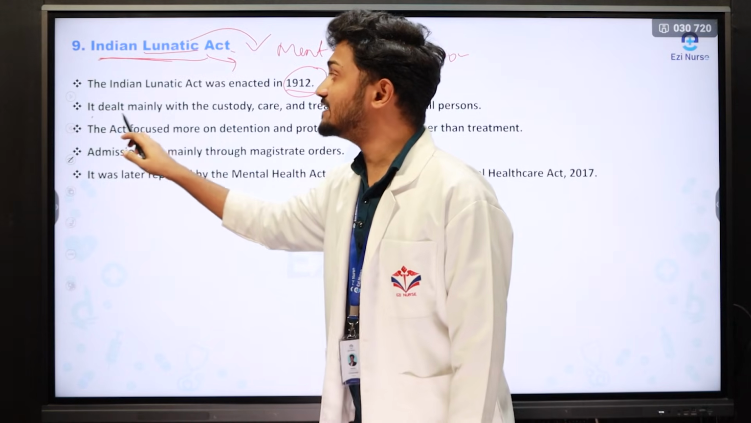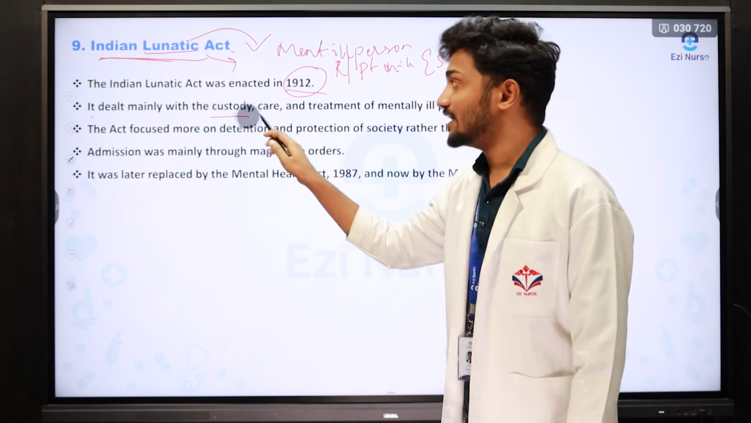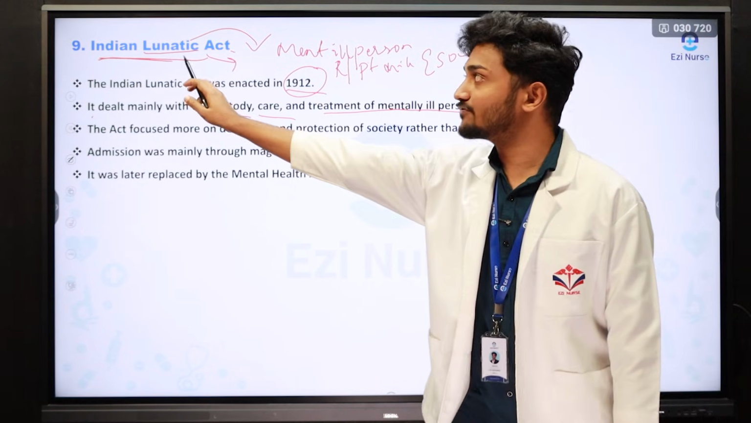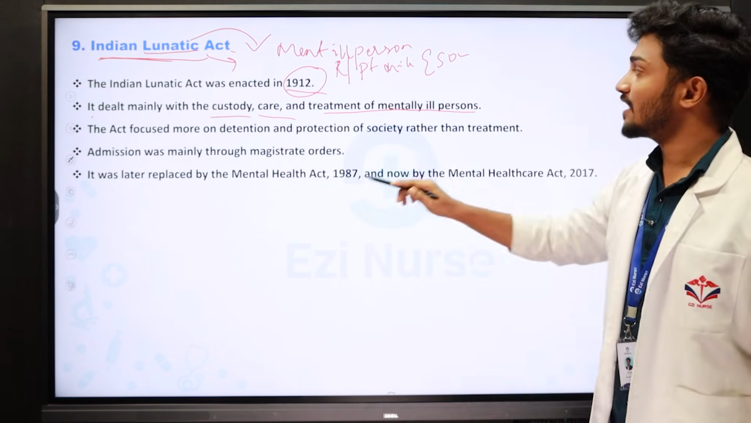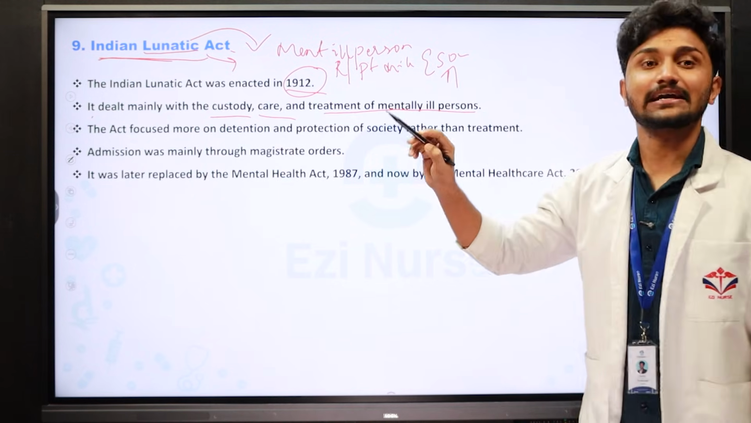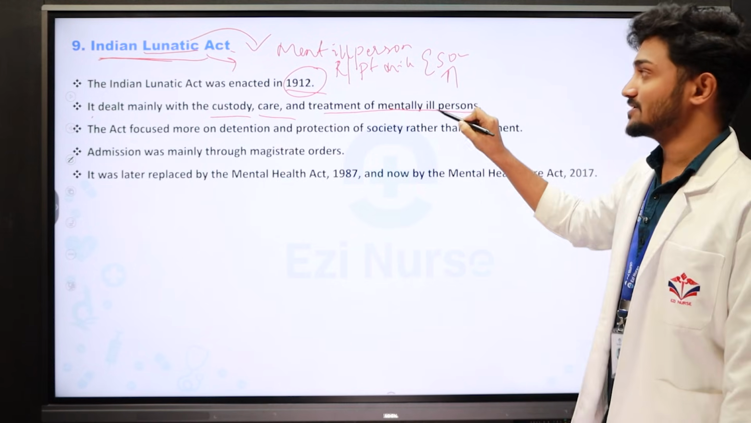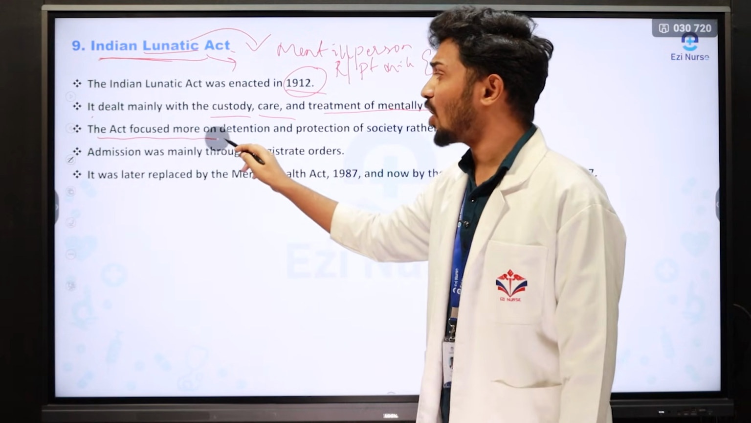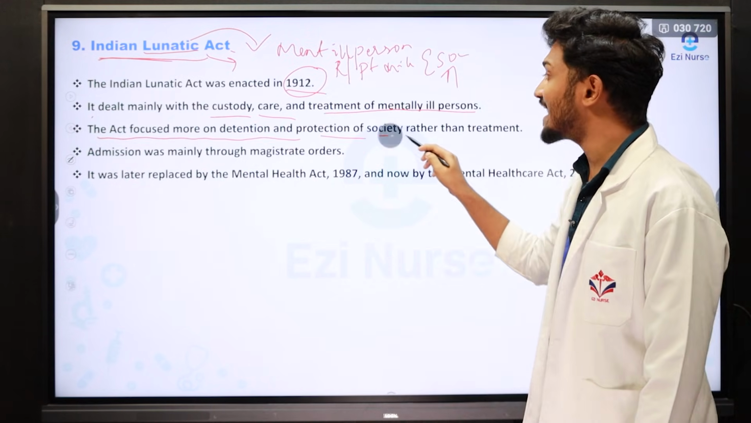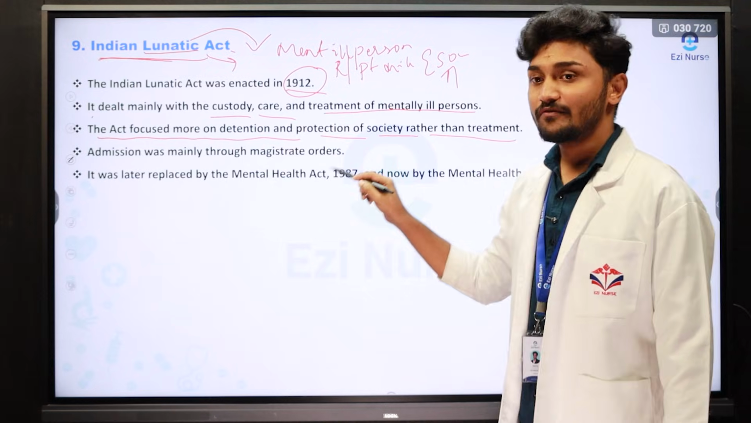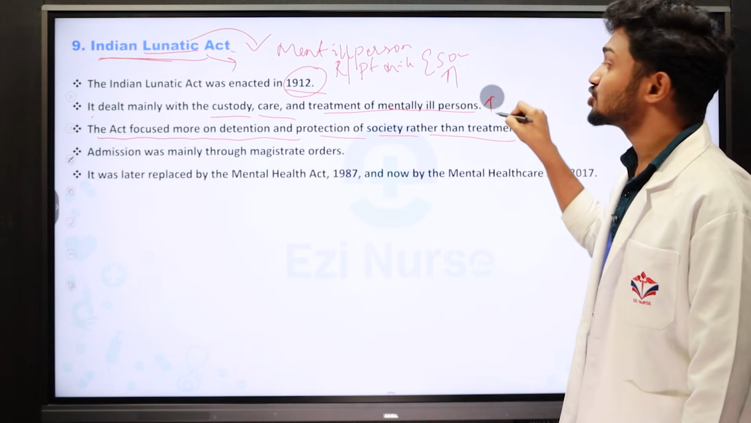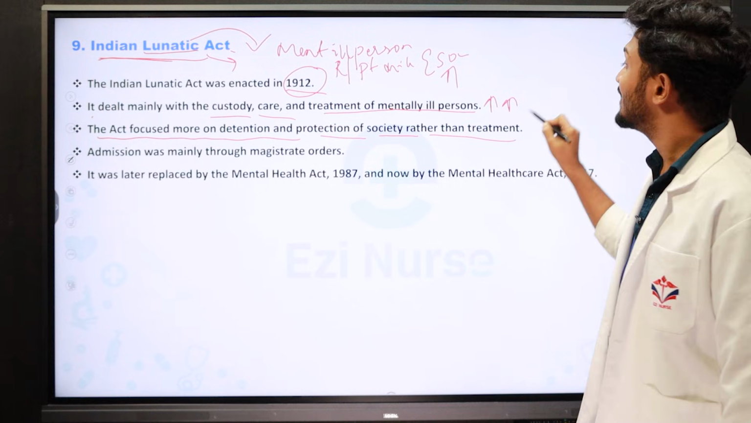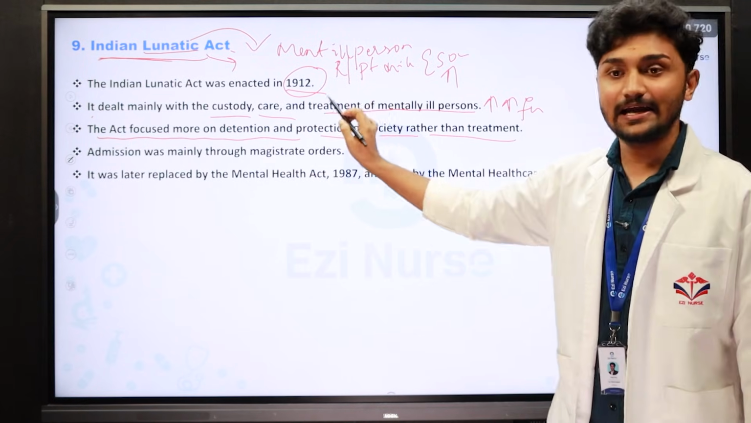Next one is, it dealt mainly with the custody, care and treatment of mentally ill person. What is the main objective of the Indian Lunatic Act? This act highly focuses on protecting the rights of the mentally ill person. The next one is, the act focused more on detention and protection of society rather than the treatment. Along with that, it also protects lots of social rights and mentally ill rights, and lots of family rights of the mentally ill patient.